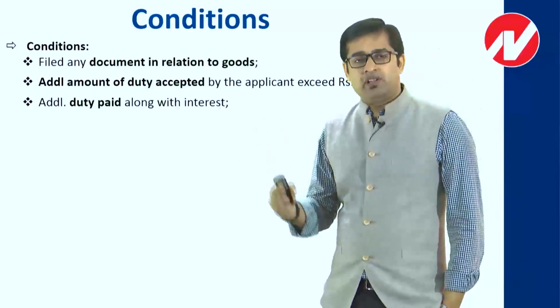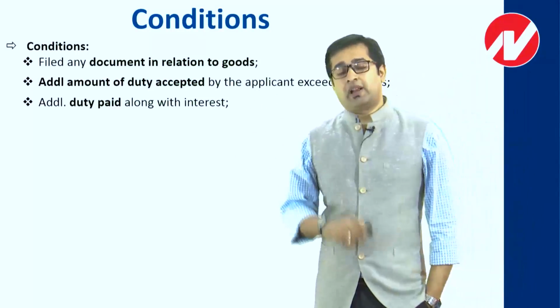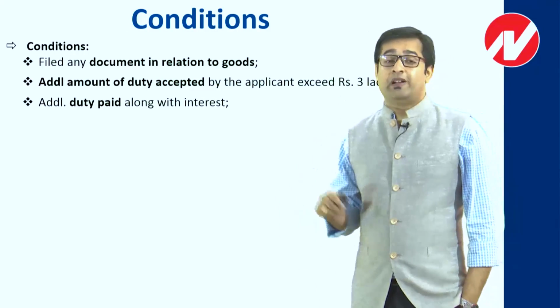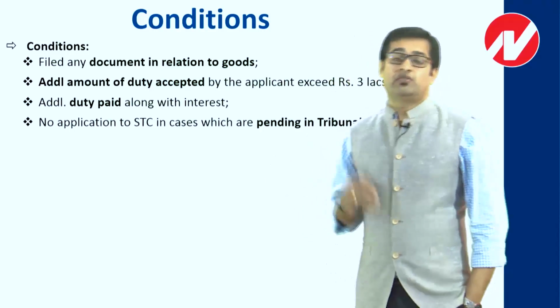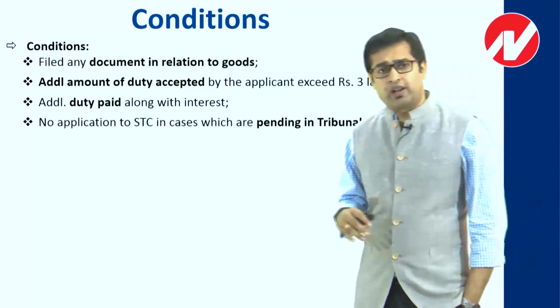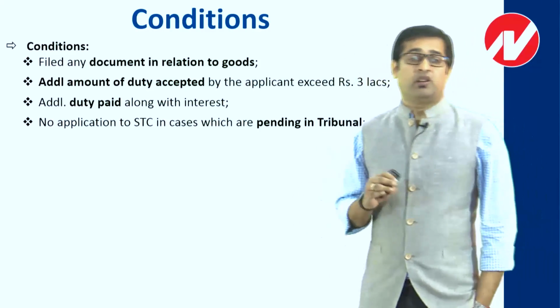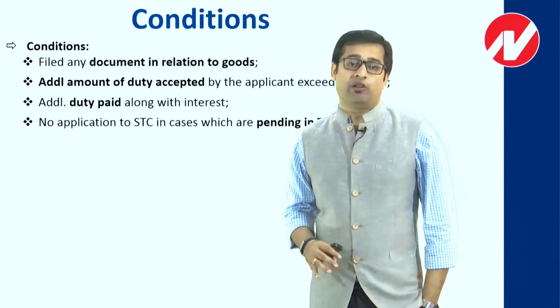Moving ahead, the fourth condition says that you cannot apply to the settlement commission when your case is pending in the tribunal. That is very clear, and I think it is more or less correct. One of the first fundamental points is that you can apply to the settlement commission when your case is with an adjudicating authority.